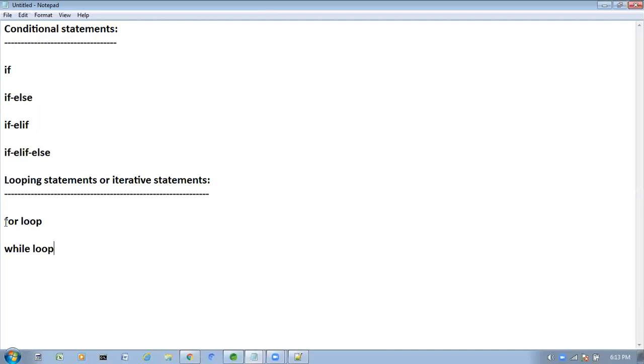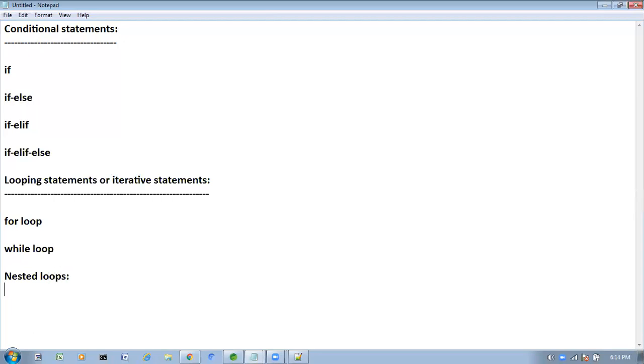Here we had clear discussion about when we will go for for loop, when we will go for while loop. If you want to execute group of statements repeatedly for each element present in the given sequence, then we have to go for for loop. If you want to execute group of statements repeatedly until condition is getting false, then we have to go for while loop. Here we can write nested loops also.